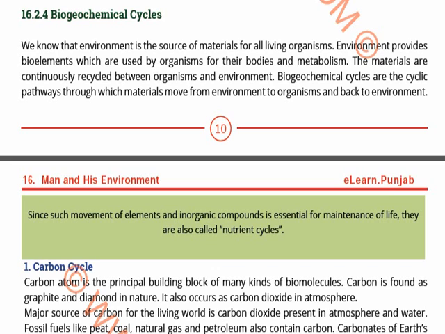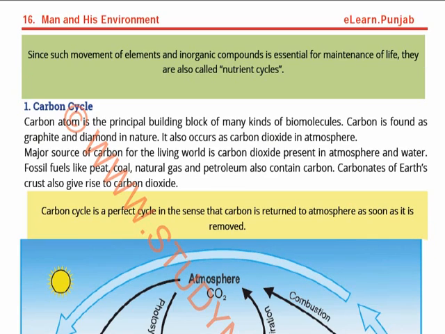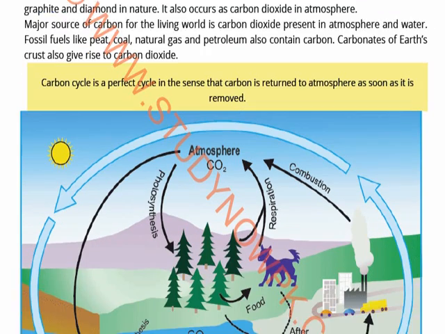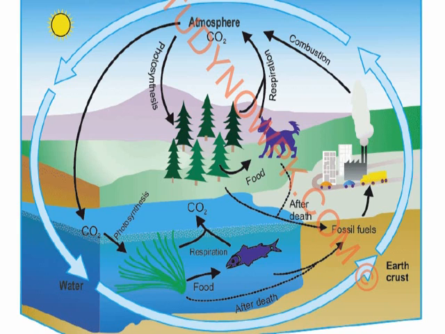The cycle ends and then the cycle starts again, from the environment to organisms and back to the environment. These are also known as nutrient cycles because these are actually the nutrients of the bodies of organisms. The carbon atom is the principal building block of many kinds of biomolecules. As we all know, it is a very important component of our body also.